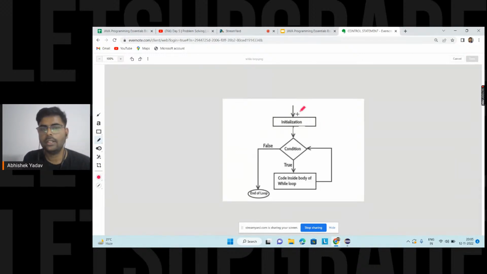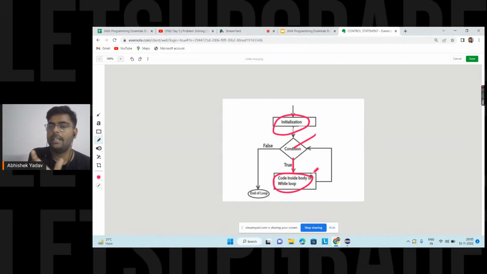So here what happened first? Here also the initialization part gets executed only for the one time, and after that we have the condition check. If the condition is true, we will execute the body of the while loop, and inside the body of the while loop, we write the updation part also.